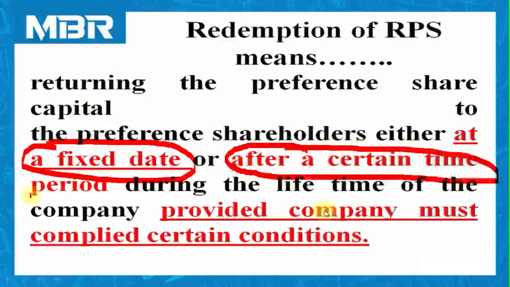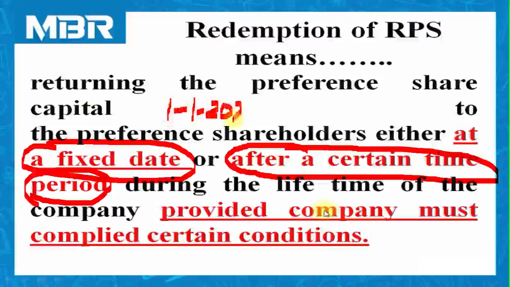It means what? When the preference shares are issued by the company, specifically redeemable preference shares, the company used to clear the time period on which the shareholders will get their amount from the company, and shareholders are required to submit their share certificates to the company. Say for example, ABC Company Limited has issued shares on 1st January 2021, right?